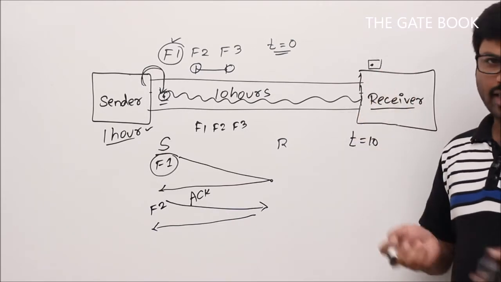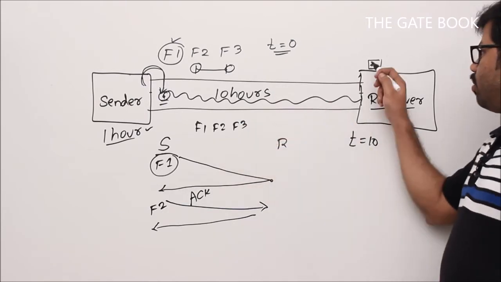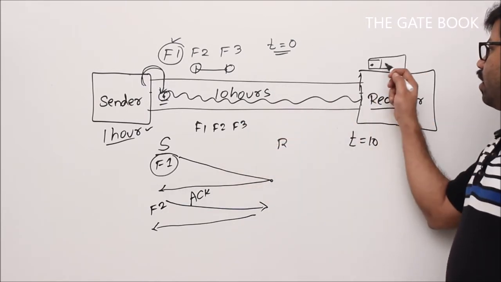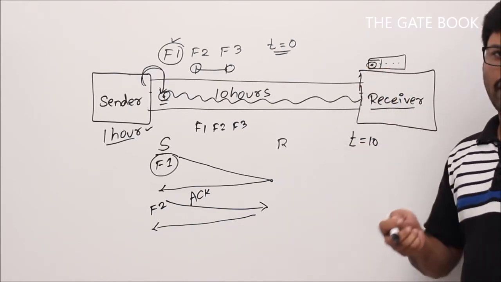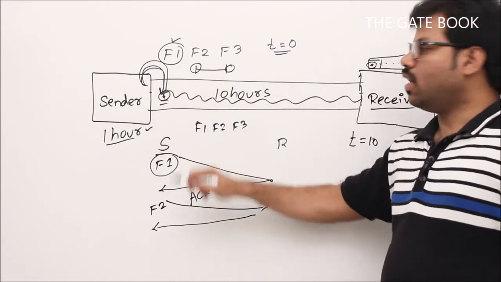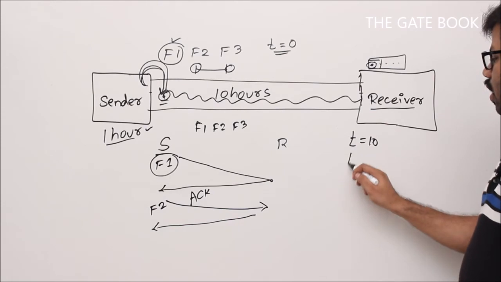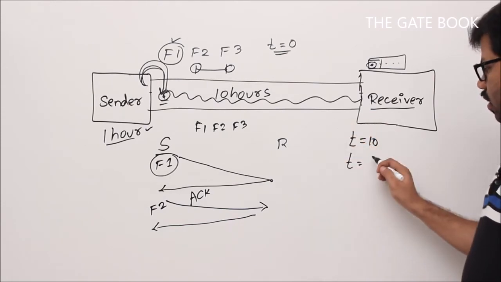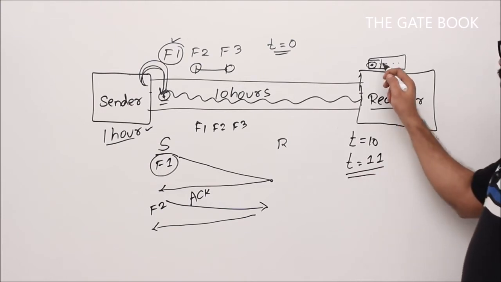We have to process the entire frame. That's why we can't send acknowledgement immediately. So we will be waiting for the entire frame, and the entire frame will come exactly when the last bit comes. The last bit will go onto the road after 1 hour, and the propagation delay is 10 hours. Then that last bit is going to feel an 11 hour delay, right? That means at t value 11, the last bit is going to arrive.